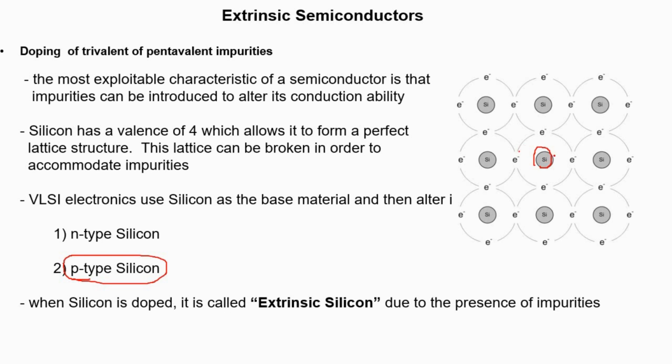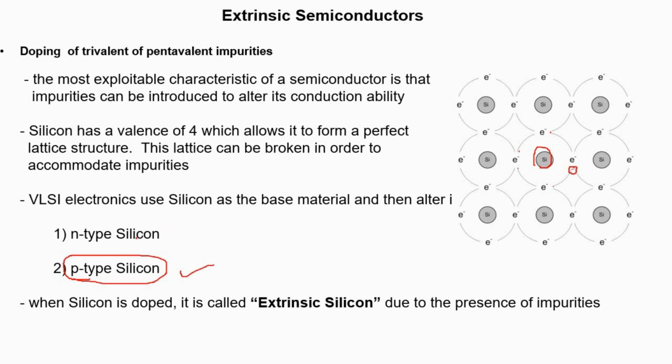Normally in the vicinity of silicon 8 electrons are there: 1, 2, 3, 4 from silicon, and 4 from the other silicon. If you replace silicon with some other atom having, suppose, 3, a vacancy is created. So now holes are there, or we can say positive charge is there. So it is converted into p-type silicon.